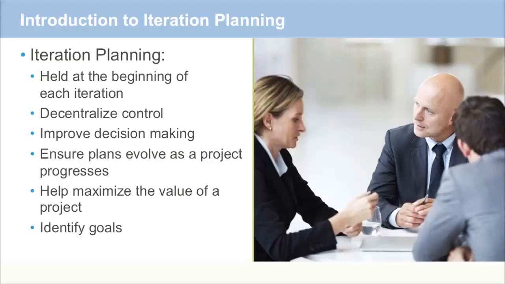Iteration planning improves decision-making since it provides transparency into what things the team is considering when deciding whether or not to assign certain user stories to a sprint. Iteration planning is also a mechanism to help us ensure that plans evolve as a project progresses. So as we progress through the project, our iterations may reflect different changes that we may have in prioritization or requirements or an understanding of complexity as we progress along the project.